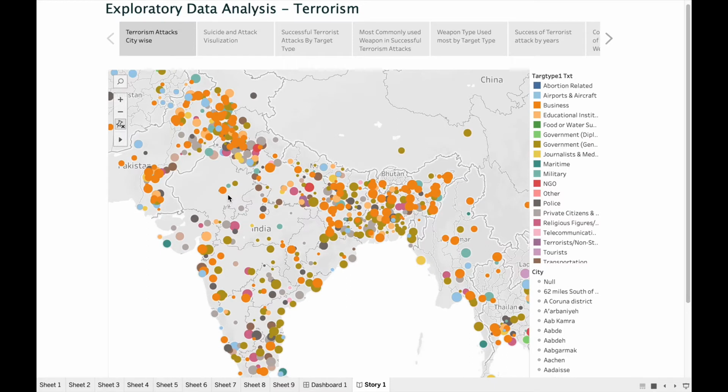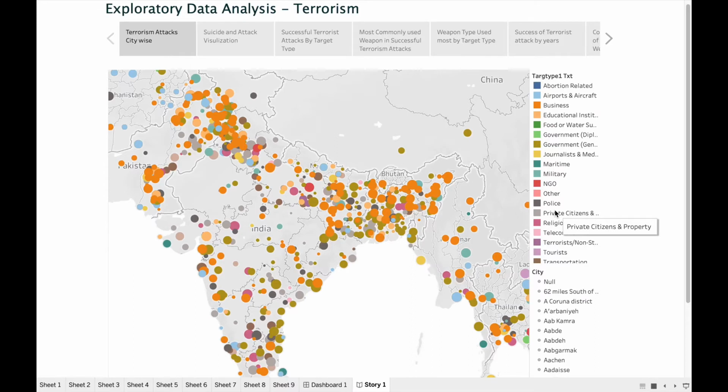Before I explain it, I want to tell you that I have used the dataset provided by the Spark Foundation and the Tableau software for visualization. So, I'm going to start by talking about the most successful places where terrorists attack city-wise, and then analysis on terrorism in the world on the basis of attack type, weapon type, successful attacks, number of killed in attacks, and lastly, the most lethal terrorism organization in the world.